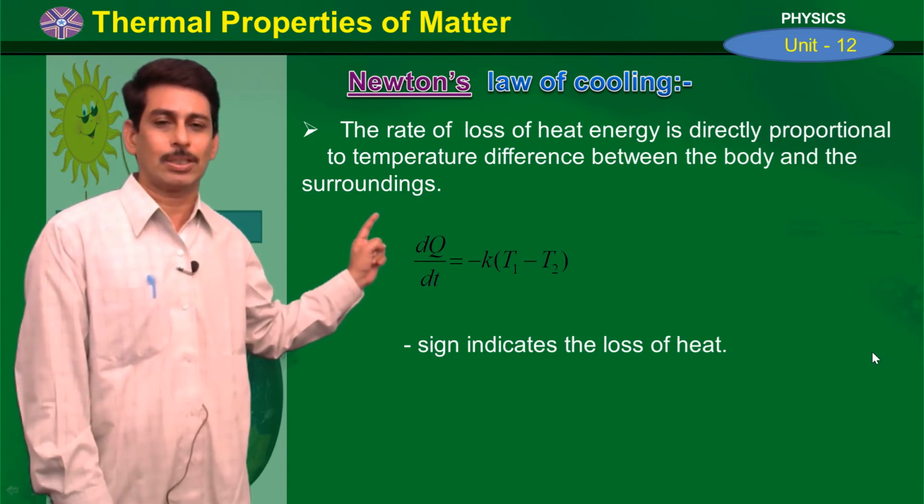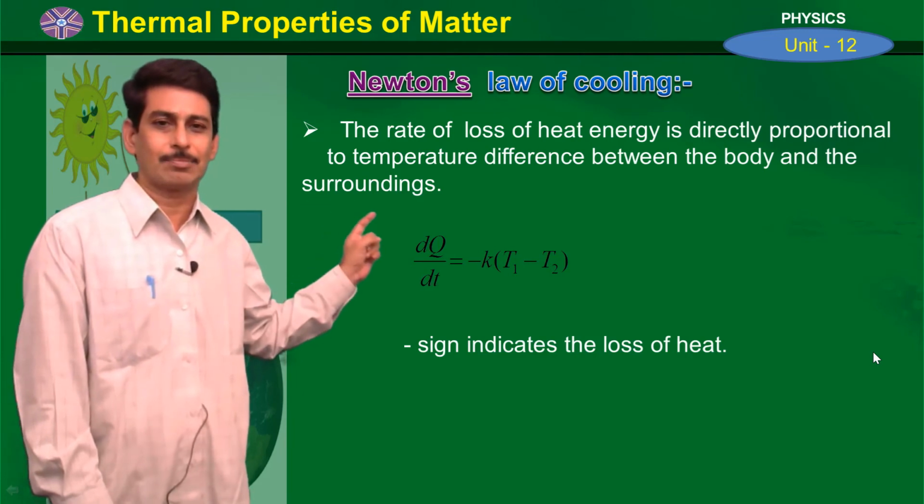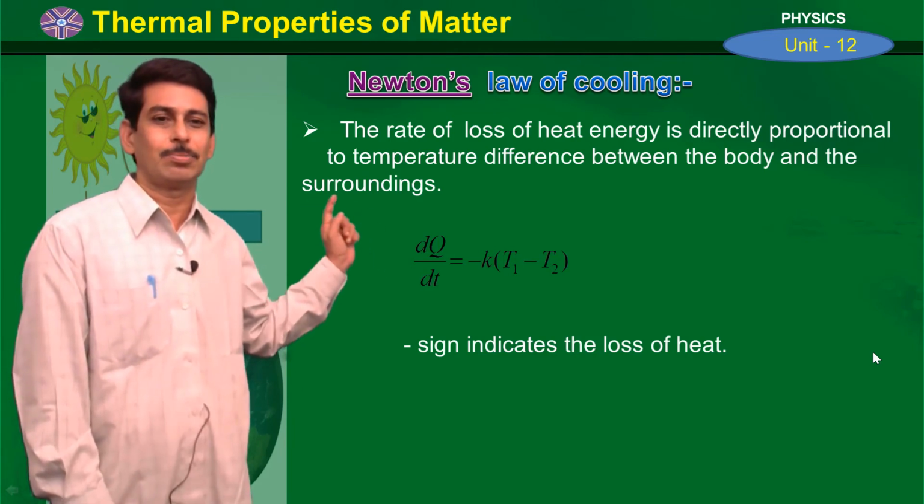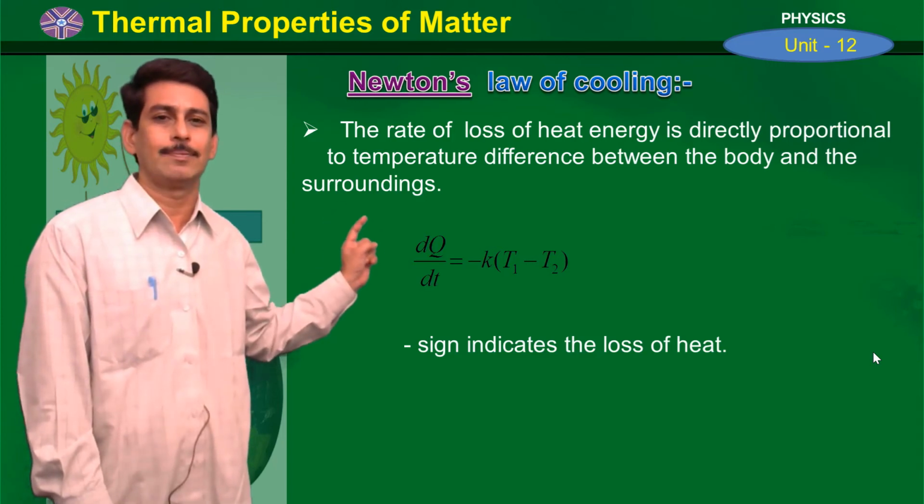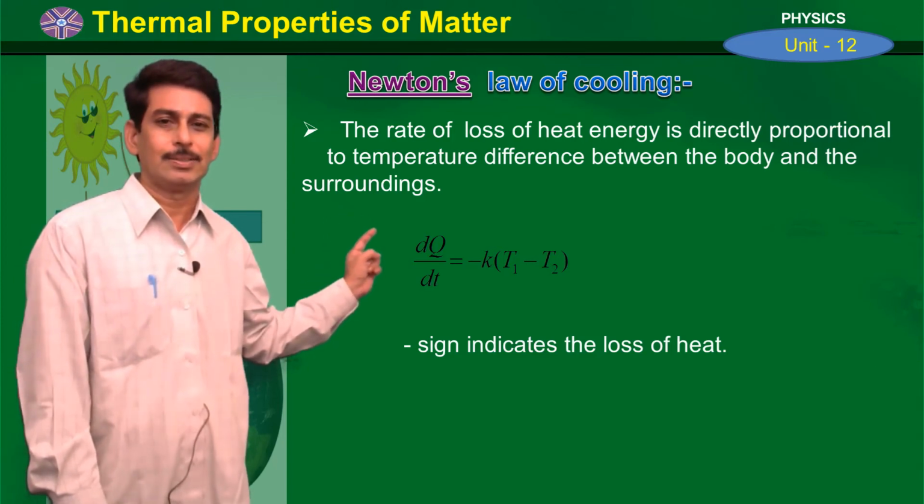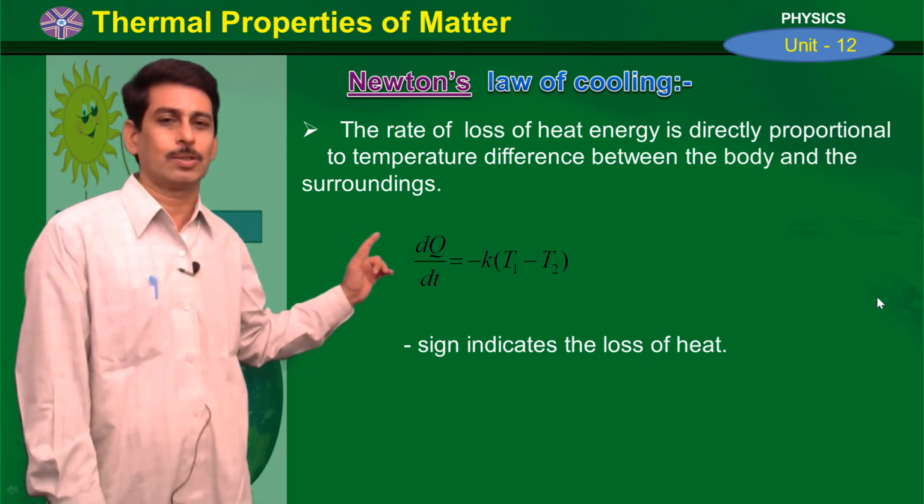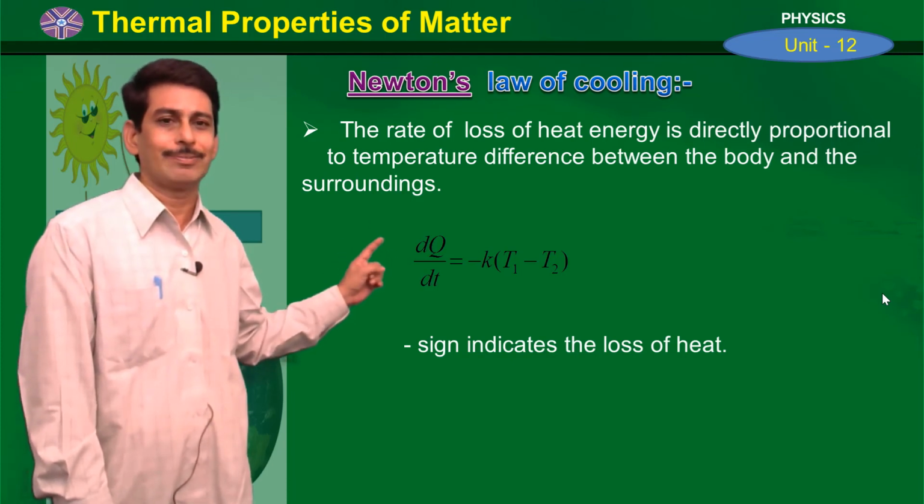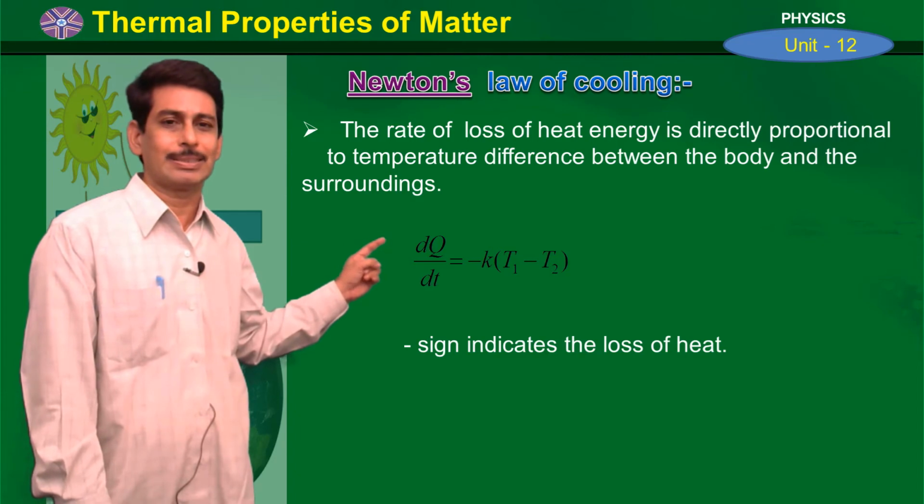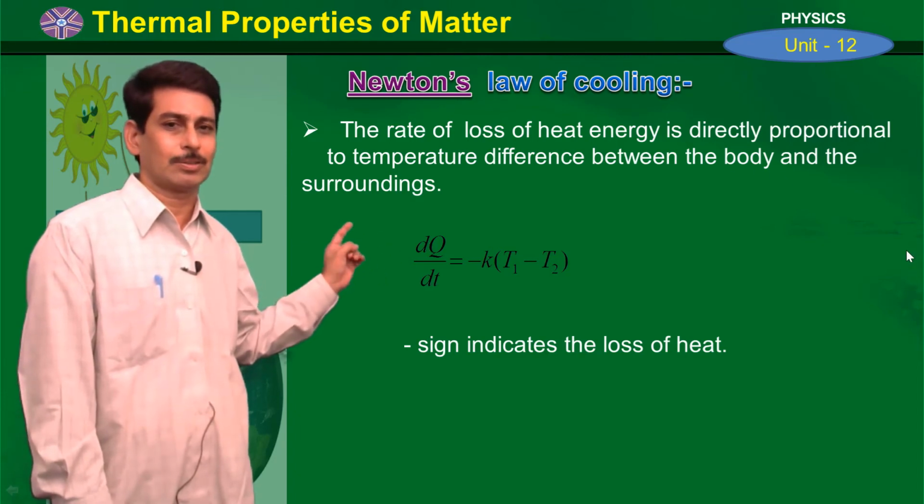The rate of loss of heat energy is nothing but the loss of heat energy divided by time. So dQ by dt is called the rate of loss of heat energy. According to this law, the rate of loss of heat energy is proportional to the temperature difference between the body and the surrounding, that is dQ by dt proportional to T1 minus T2. Here T1 is the temperature of the body and T2 is the temperature of the surrounding.